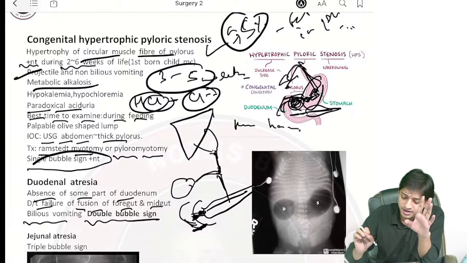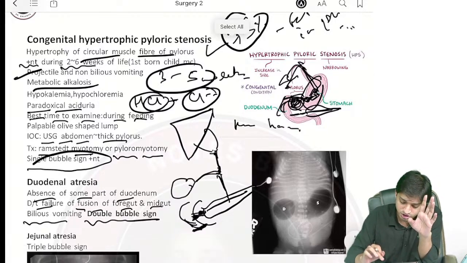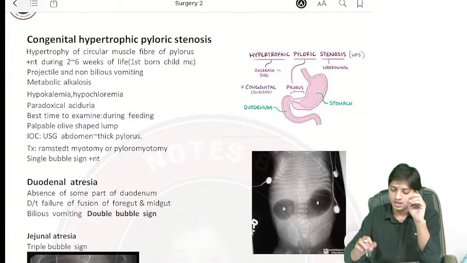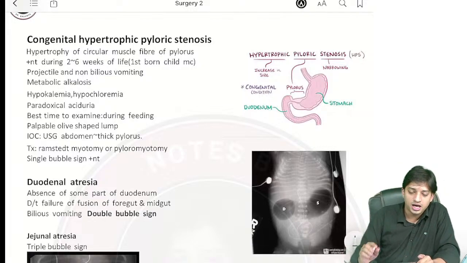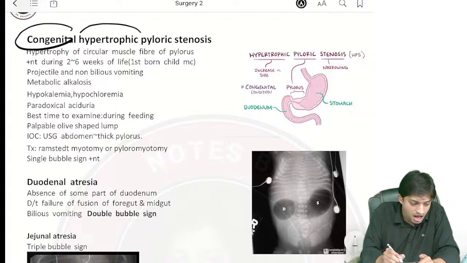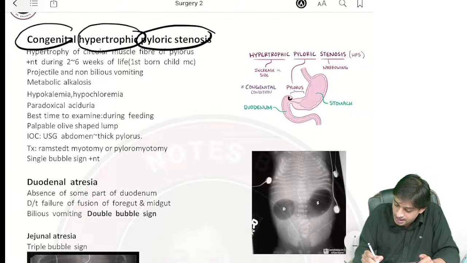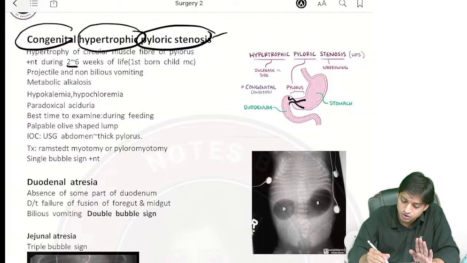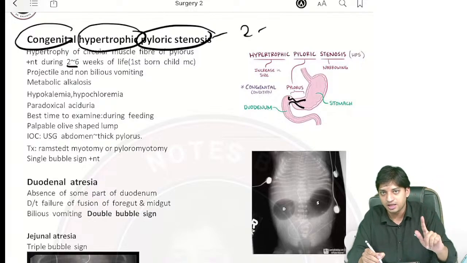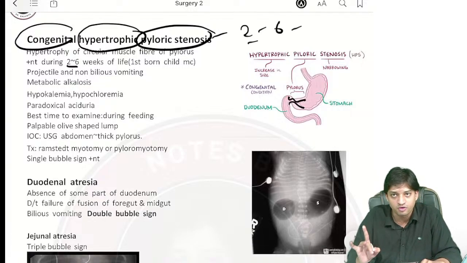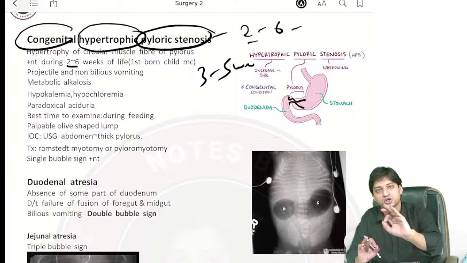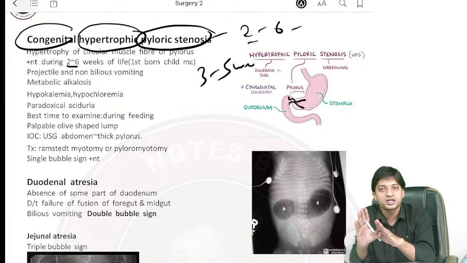Coming to the CHPS, pediatric surgery part, congenital hypertrophic pyloric stenosis part. So, here in the CHPS part, we will be discussing again. The name itself is suggesting congenital hypertrophic pyloric stenosis. There is hypertrophy of the pyloric sphincter, right? So, hypertrophy of the circular muscle fibers in the pylorus, and it is always associated with the pediatric age group. So, congenital, the name itself is suggesting. So, you will have 2 to 6 weeks of presentation. Some people write 3 to 5 weeks of presentation as well. Both are correct. No need to worry. Just look for the history, 2 to 6 weeks or 3 to 5 weeks presentation, right?